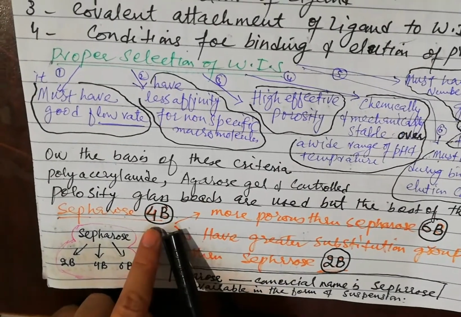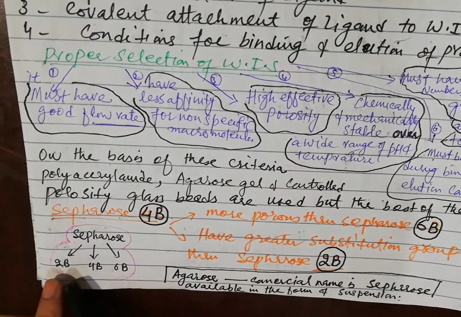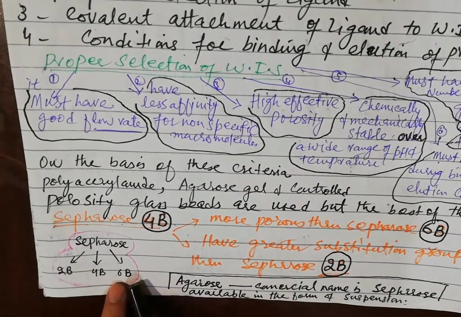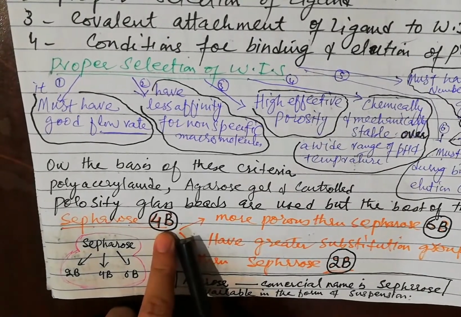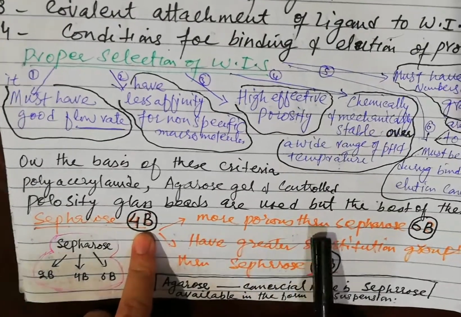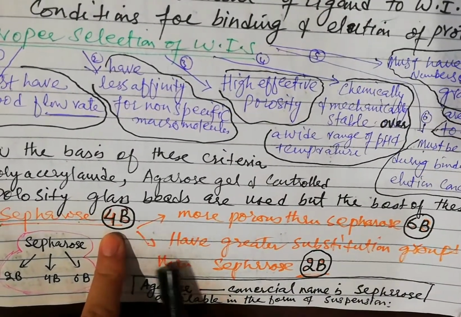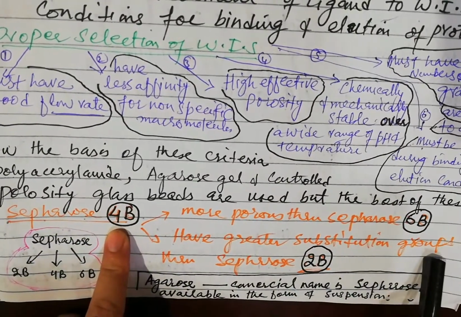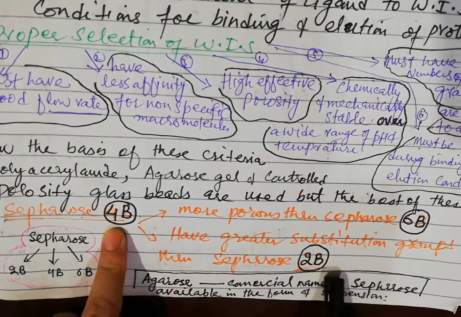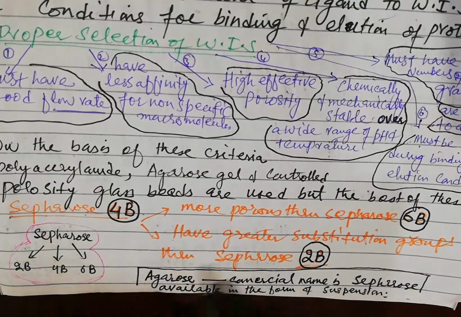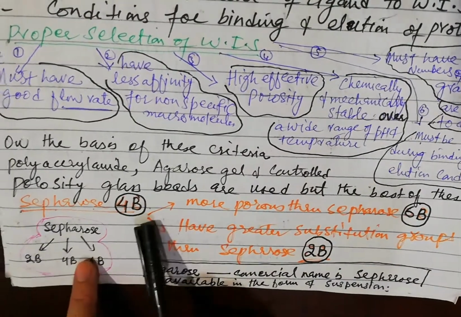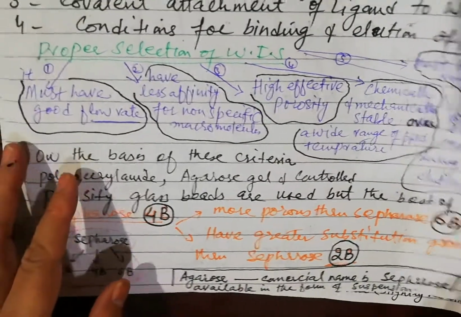Why do we use Sepharose 4B instead of Sepharose 2B and Sepharose 6B? Because Sepharose 4B is more porous than Sepharose 6B, and Sepharose 4B has a greater substitution group or functional group than Sepharose 2B. That is why we use Sepharose 4B for affinity chromatography.